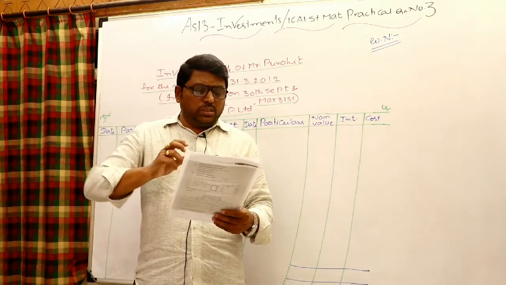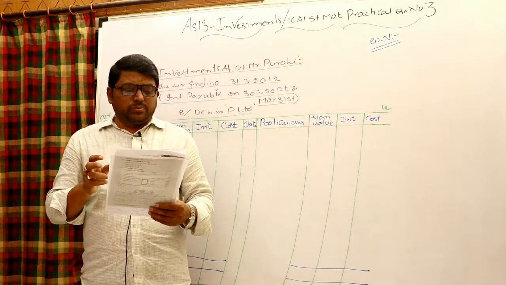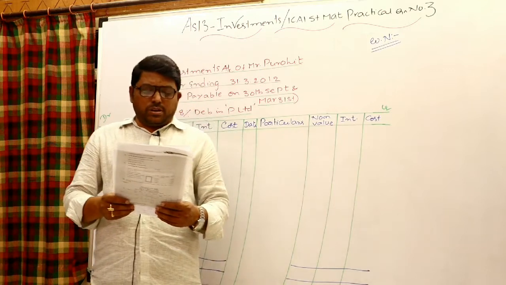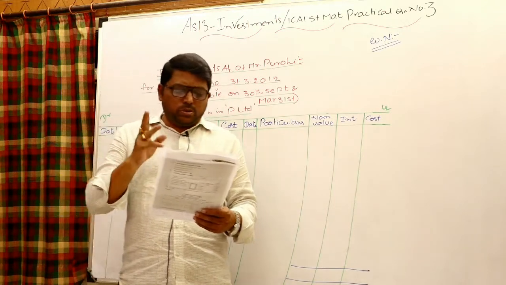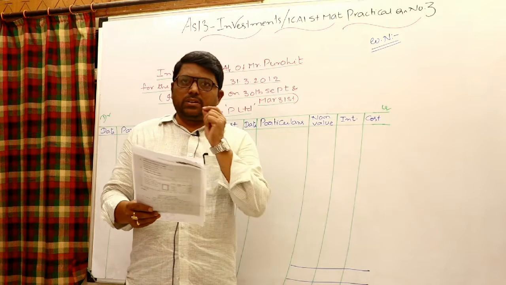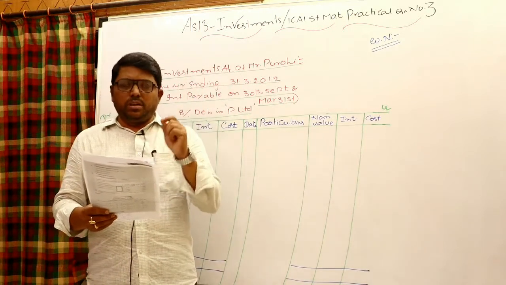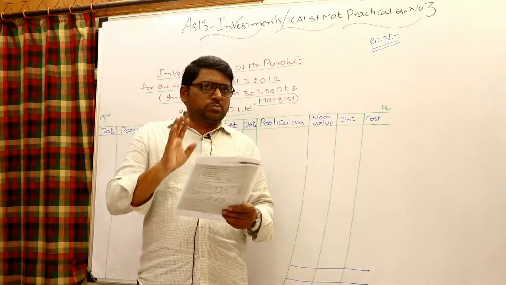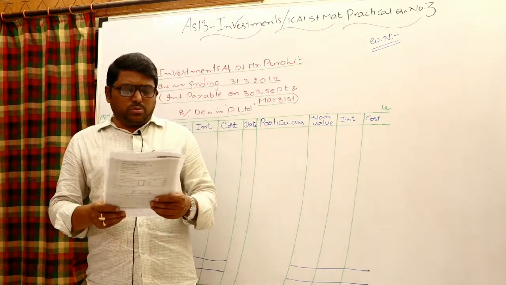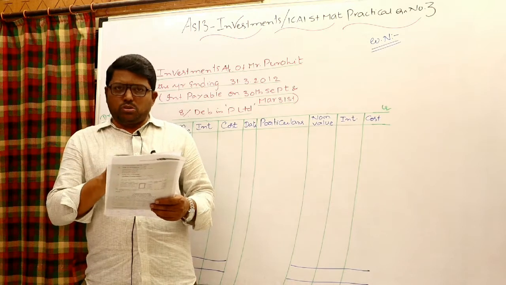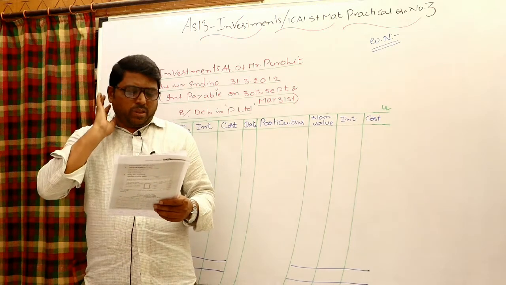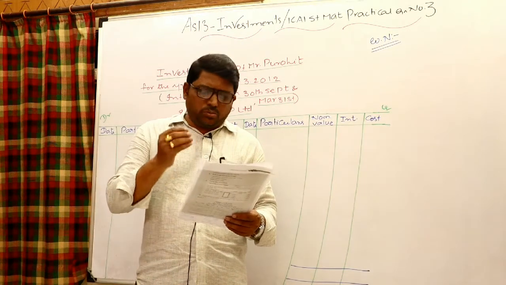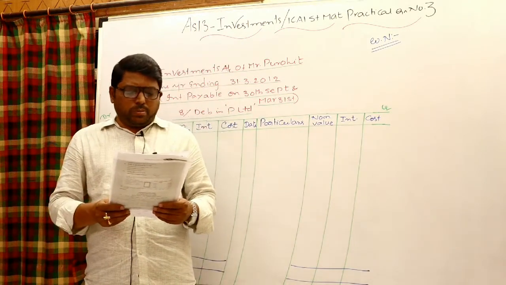This one is also very similar to the second one. Fixed income bearing securities, meaning debentures, were purchased, with 2 purchases and 2 sales given. Whenever investments are purchased, it is very simple: investments to bank. Whenever a sale takes place, bank to investments, but the profit or loss you need to work out either on average cost basis or first in first out method. If nothing is mentioned, you may go for average cost basis, but here it is mentioned first in first out method. In that way you can work out the profit or loss.